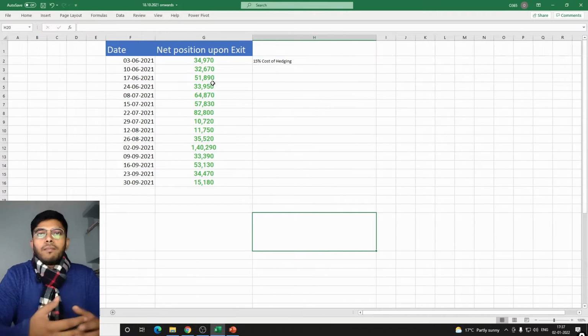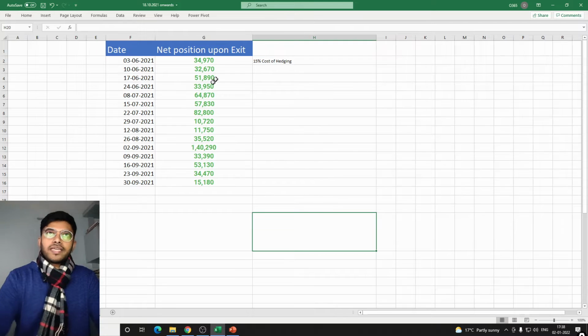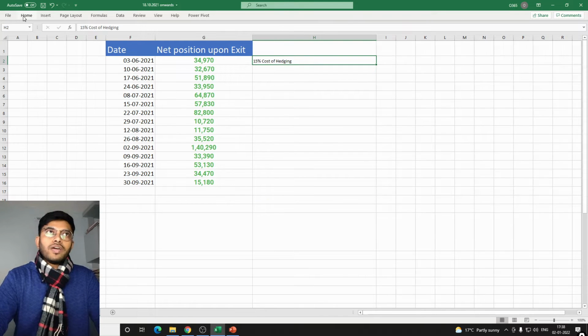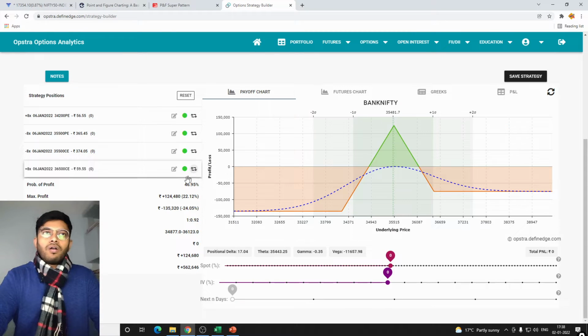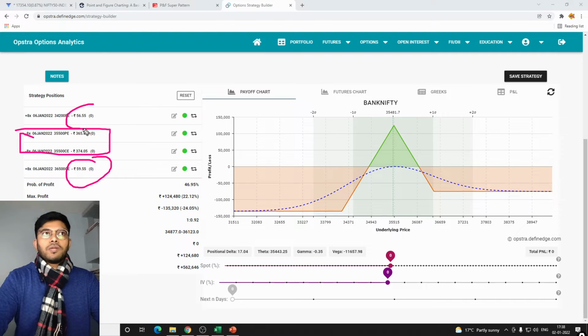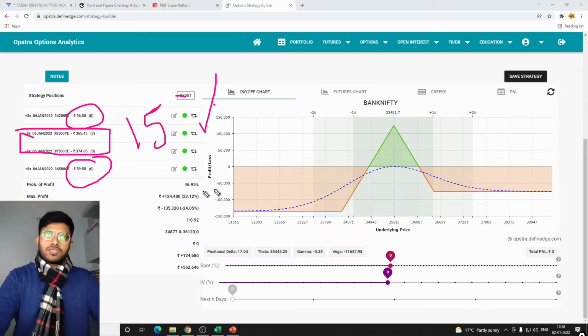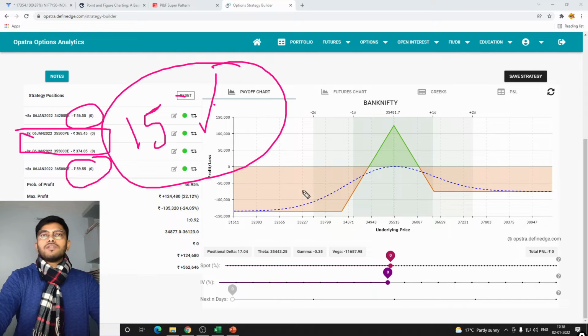I take the Bank Nifty's futures figure to short the strike prices of Bank Nifty, and I keep 15% for the cost of hedging, because that's how I calculated. Like we'll be hedging or selling. For example, I have sold this straddle here, so I have hedged it with around 60 rupees of premium, so it comes out to be around 15% of the premium collected. You can also pause the video and calculate how much the hedge cost is coming. So I calculated that 15% would be the hedge cost.